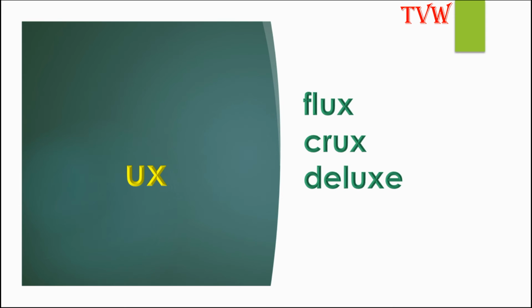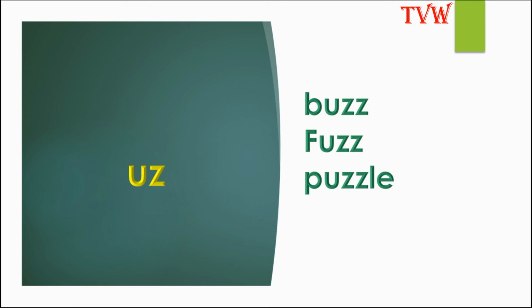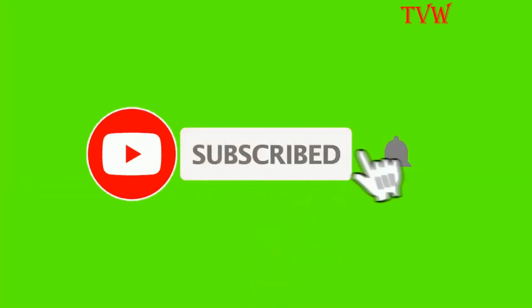The letters UX make the sound ux, as in flux, crux, deluxe. The letters UY make the sound I, as in buy, guy. So the letters UY make the sound I. The letters UZ make the sound uz, as in buzz, fuzz, puzzle.